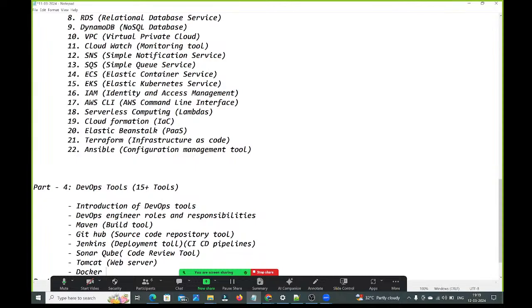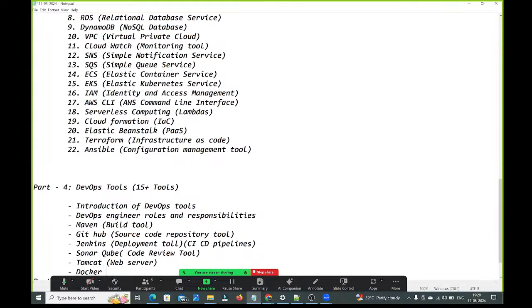Why do we need to go for this Docker? Guys, if you want to manage the application in multiple servers, if you want to manage the application in multiple environments, then we need to go for Docker, guys. Suppose if you want to manage the application on a single machine, on a single server, then it is not required to go for Docker. But if you want to manage the same application in multiple environments, multiple servers, then Docker must be required. Why is Docker required?